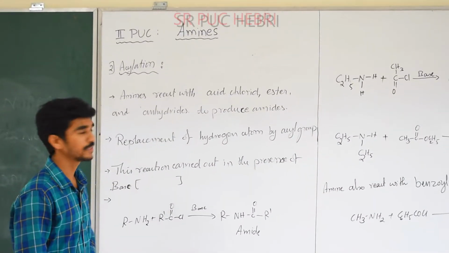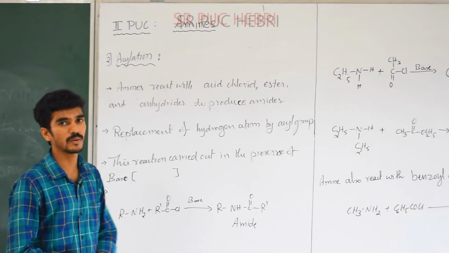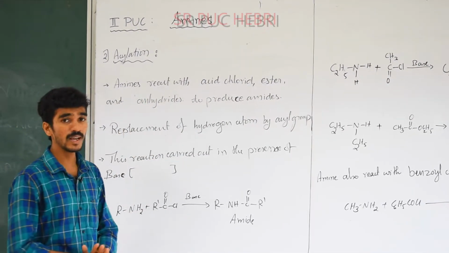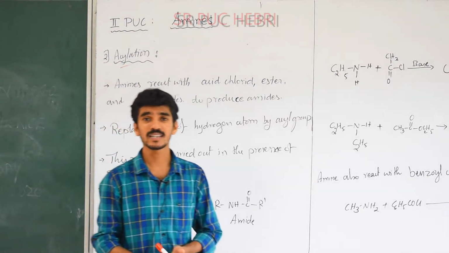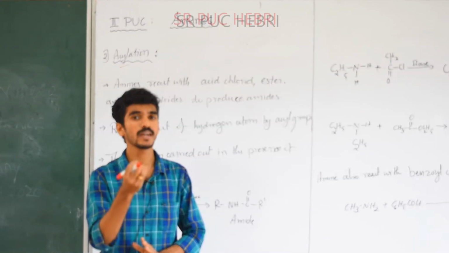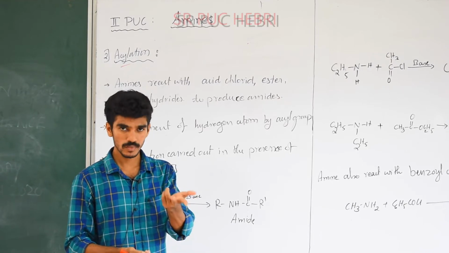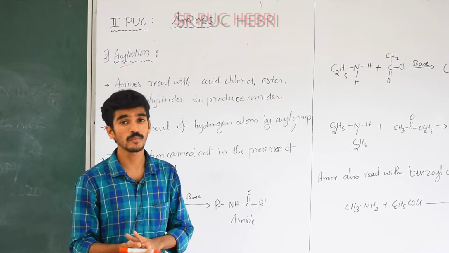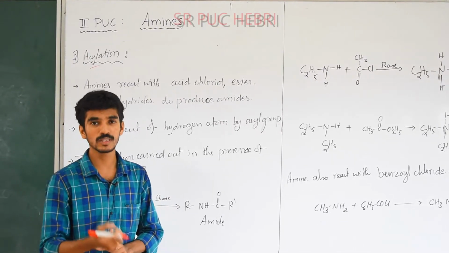Okay, next reactivity, move for the acylation. Already we discussed the basic nature of amines. Okay, next we'll move for the acylation reaction. First you should know what acylation is. Acylation is nothing but what? Any base, any nucleophile, when it reacts with an acid chloride, ester or acid anhydride molecules, will produce what? Nucleophilic substituted product.